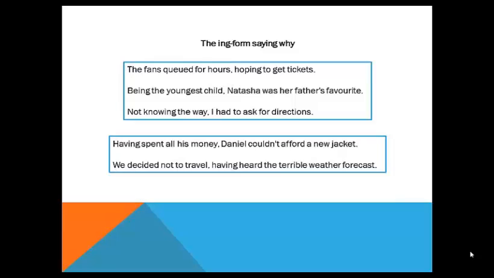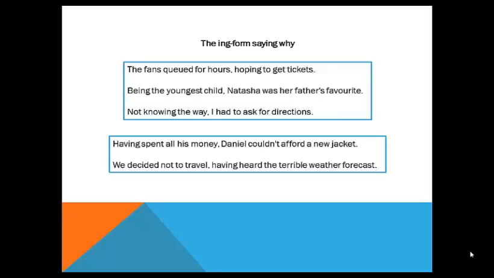And the last is the ing form saying why. We can use the ing form to give a reason. Like the example, the fans queued for hours, hoping to get tickets.